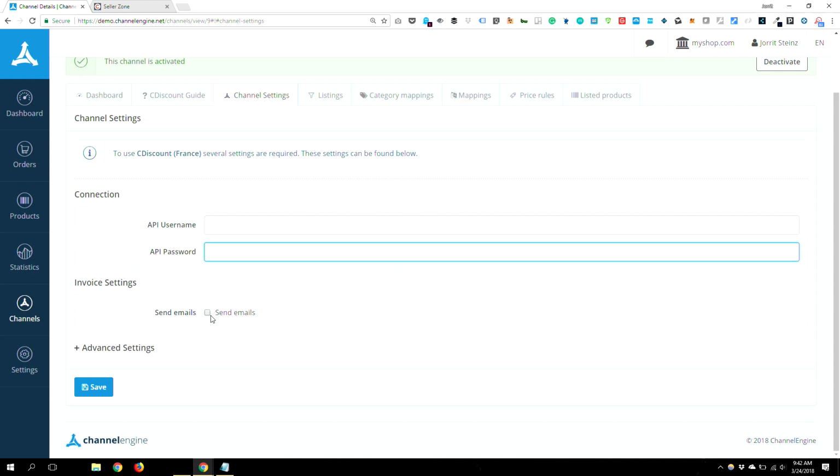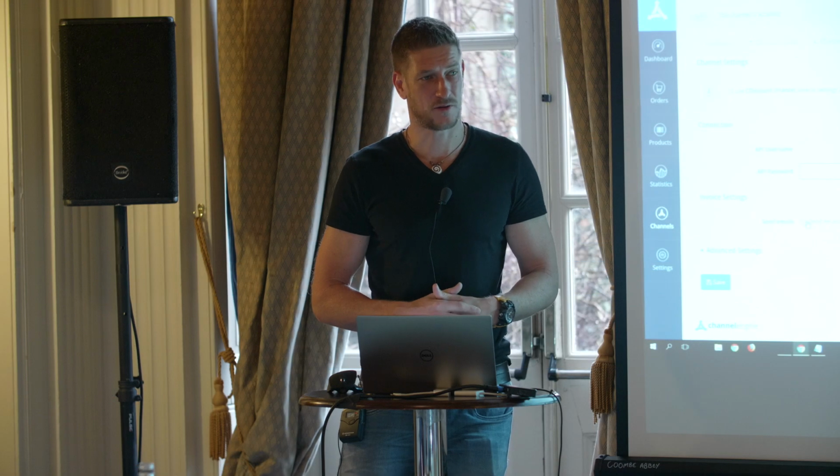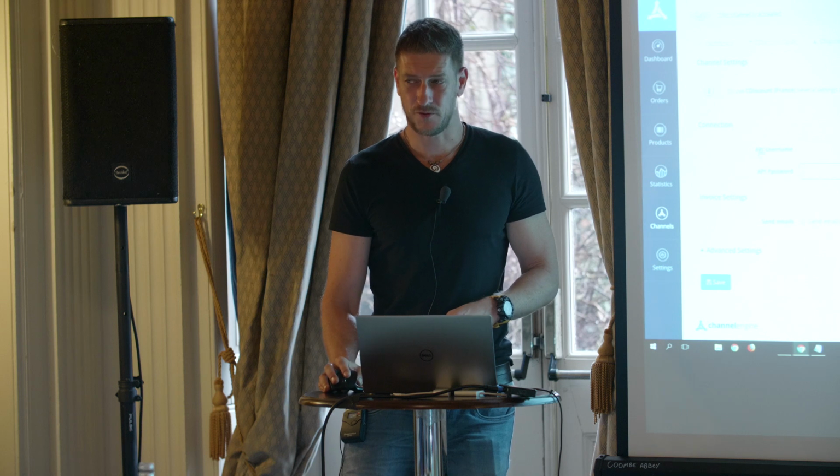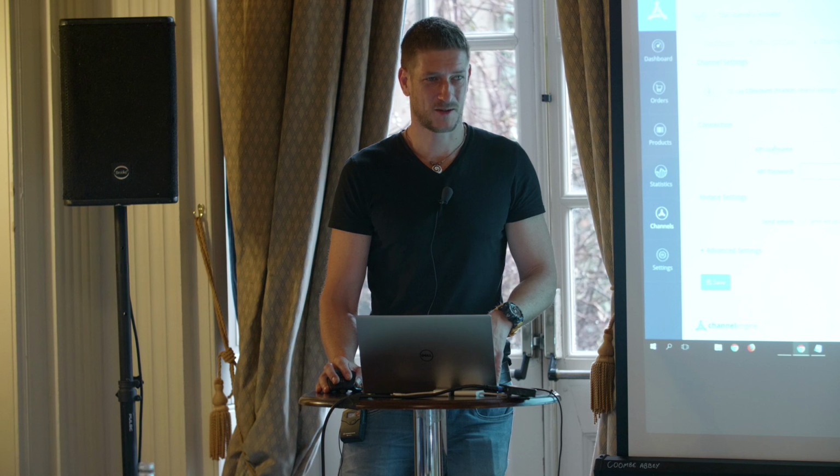Switch on or off if you want to send emails from Channel Engine. So if you have your own email sequence, it might be smart to just switch it off and then use your own email sequence, adapt it a little bit to Cdiscount. What I would recommend is looking at the extension of the email or of the country where you ship it to, and then adapt the language of the email flows. Do you guys have a sort of custom email flow? Yeah, it's easy to adapt to other languages as well.